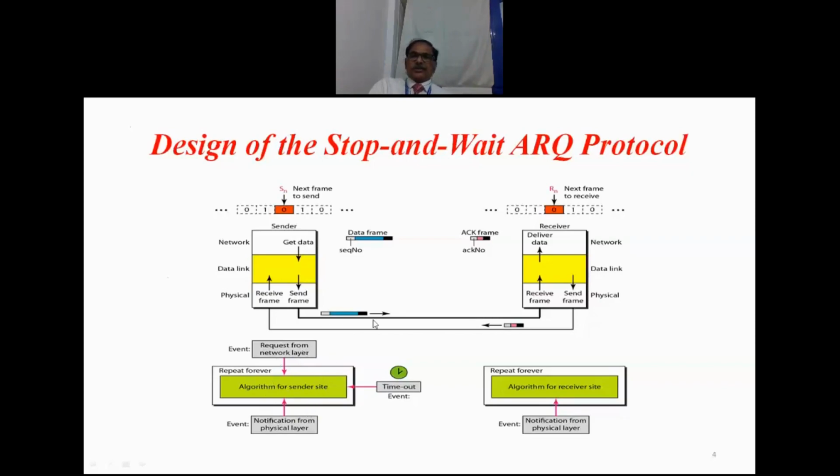Now the bit stream will go to the destination. The moment the destination physical layer receives the bit stream, it gives a notification to the data link layer. The moment the data link layer gets the notification from the physical layer, it accepts the frame. After accepting the frame, it immediately verifies whether that frame belongs to this receiver by comparing the physical address of the destination field with the physical address of its own system.